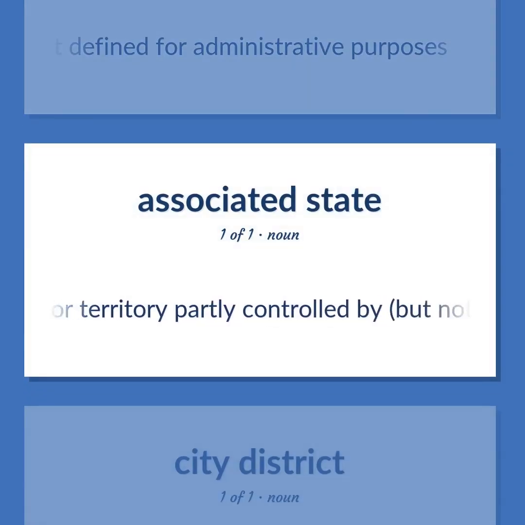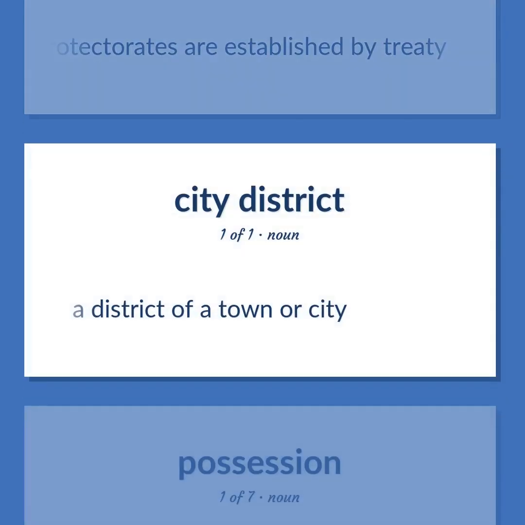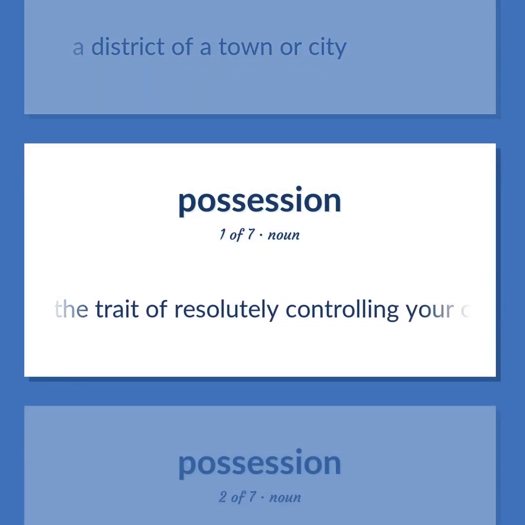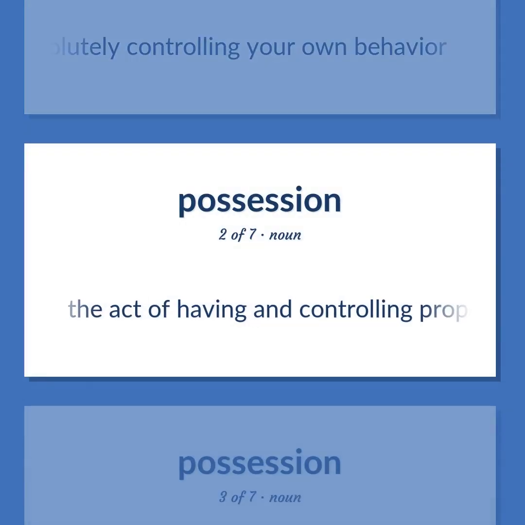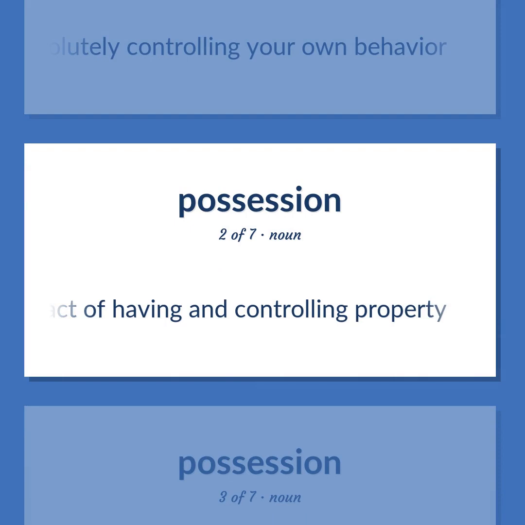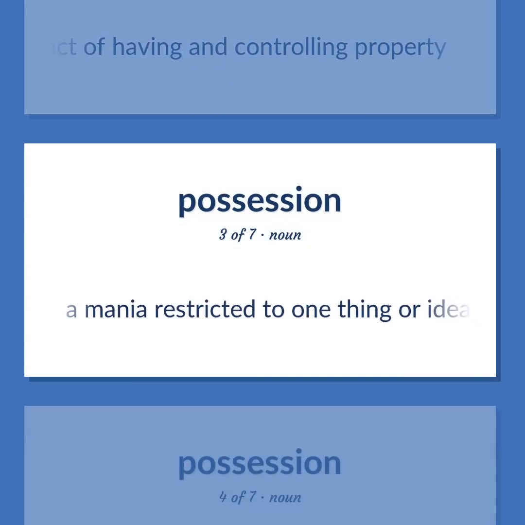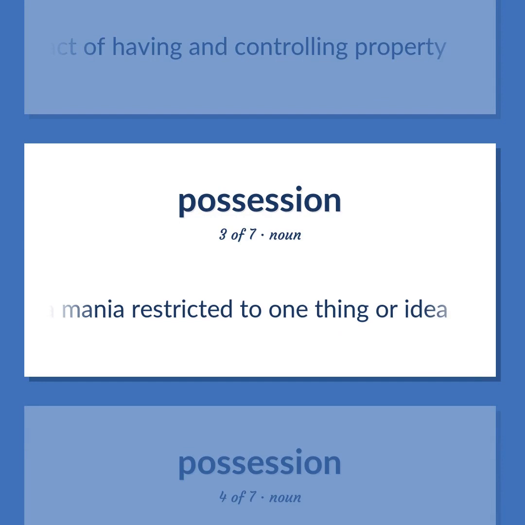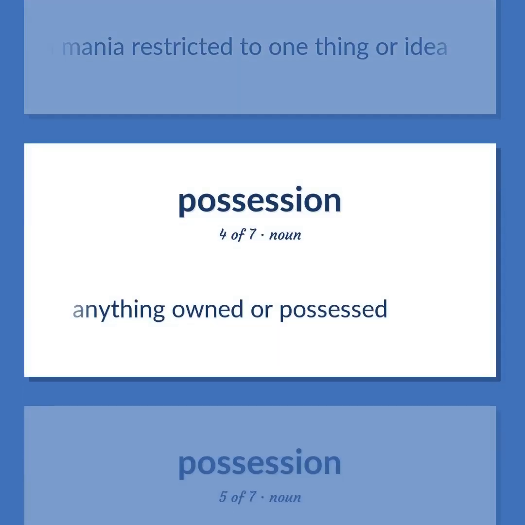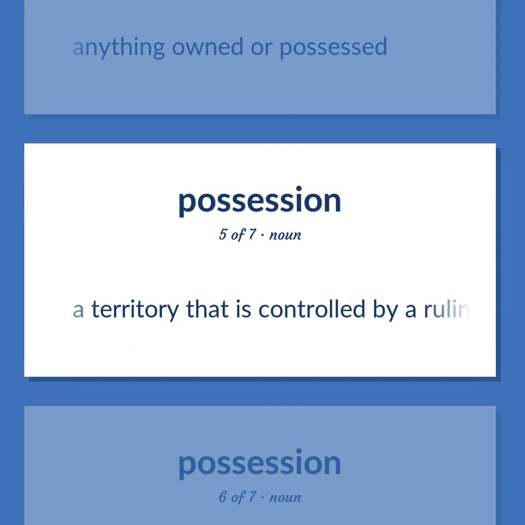A state or territory partly controlled by, but not a possession of, a stronger state but autonomous in internal affairs. Protectorates are established by treaty. A district of a town or city. The trait of resolutely controlling your own behavior. The act of having and controlling property. A mania restricted to one thing or idea. Anything owned or possessed. A territory that is controlled by a ruling state.